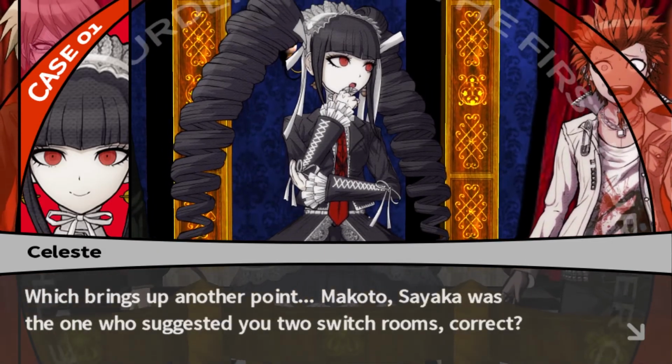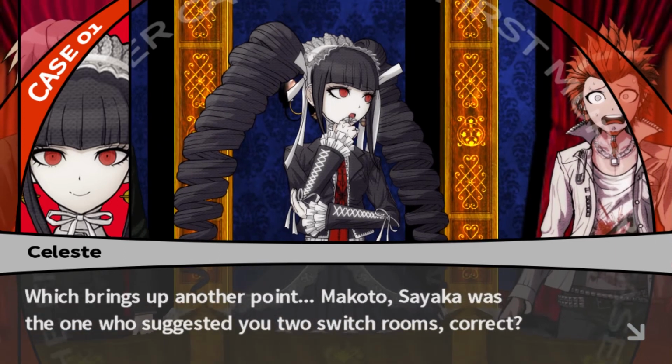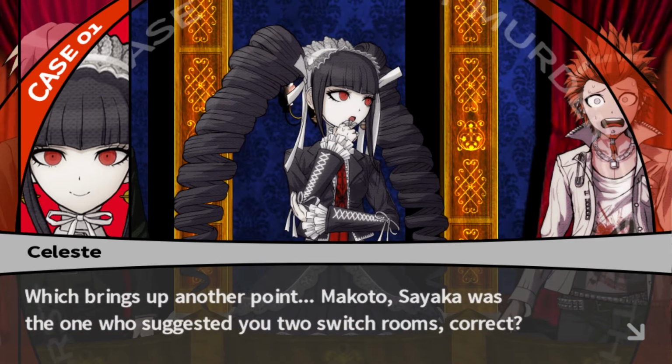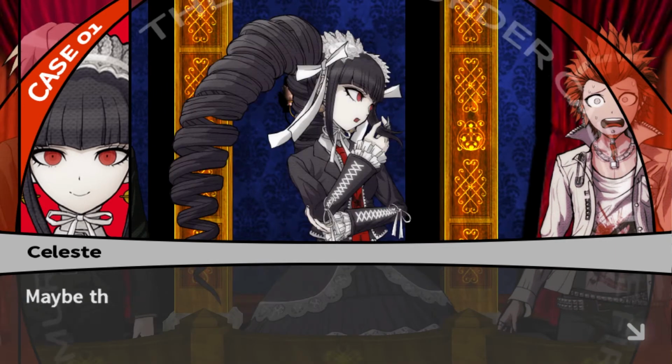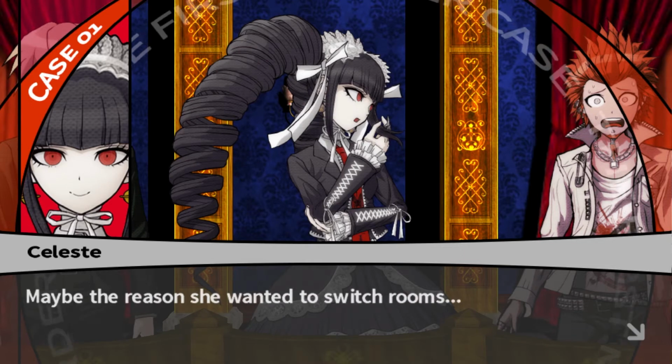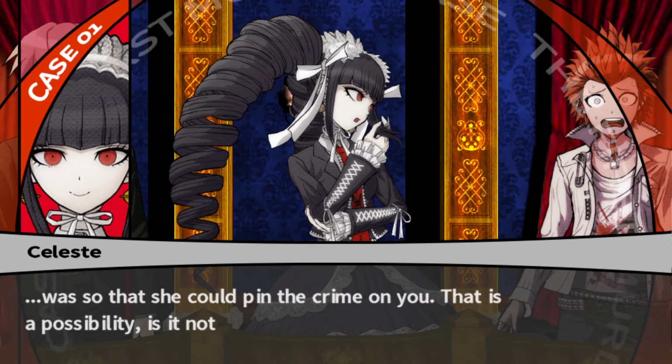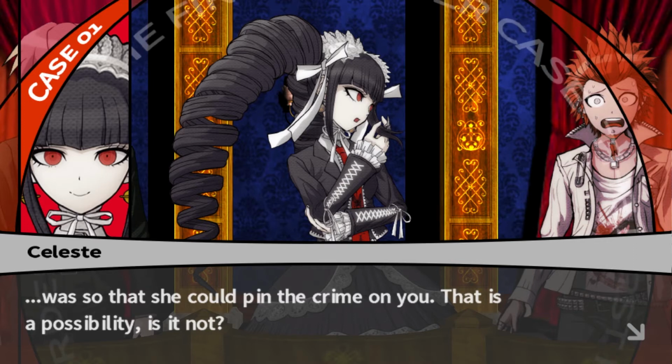Makoto, Sayaka was the one who suggested you two switch rooms, correct? Yeah, she was. Maybe the reason she wanted to switch rooms was so that she could pin the crime on you. That is a possibility, is it not? Yeah, that might be a possibility. You're right. I don't really want to talk about it though.